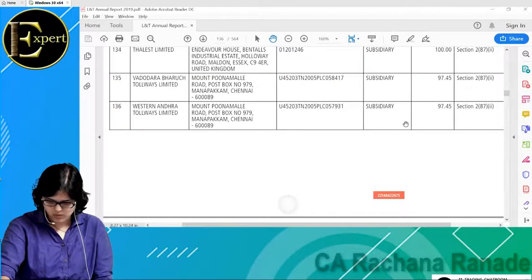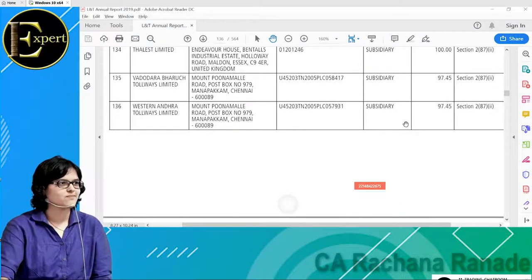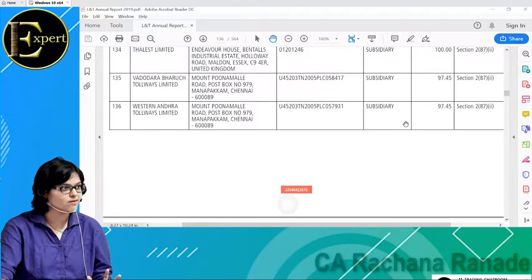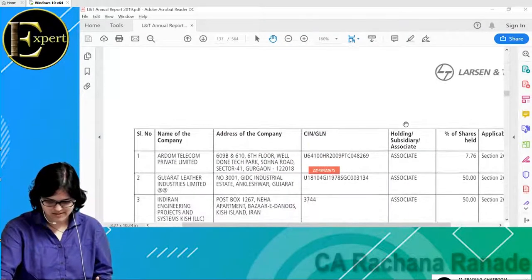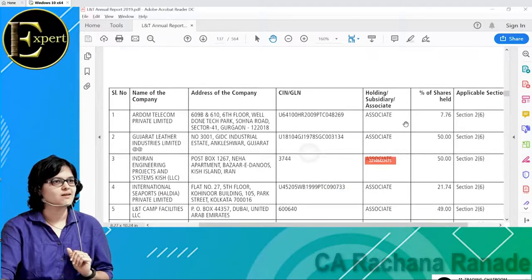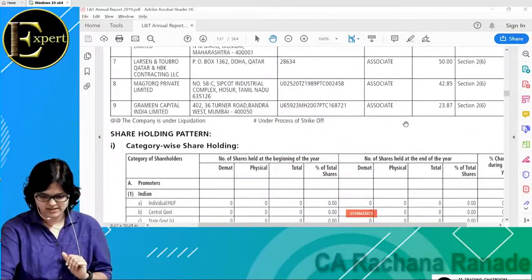Now this is the list of associates. Associates are comparatively fewer, I guess. Only 9 associates. See, our exact example is coming here, look. It's exactly 50% holding. Still it is shown as an associate.